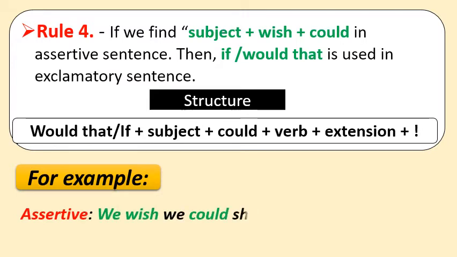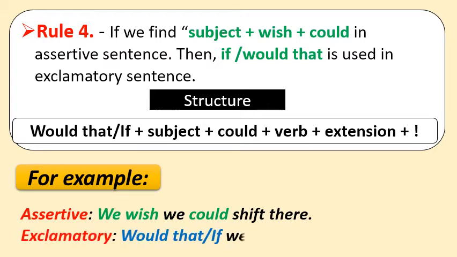Assertive sentence: we wish we could shift there. As you can see, the structure is subject, we here, plus wish plus could, and the rest of the sentence is there. Then the sentence will be converted into an exclamatory sentence like this: would that, or if, we could shift there! At last, the exclamation sign.